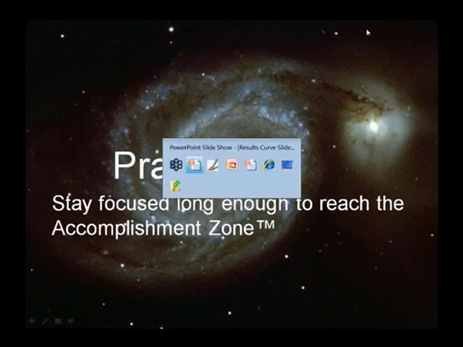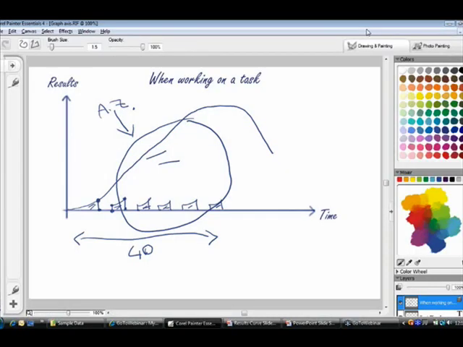So now the question is, if I go back to this results curve, after the 40 minutes, then what I'm going to suggest is that you stop right here and you switch to what I'm going to call a collaborative session.